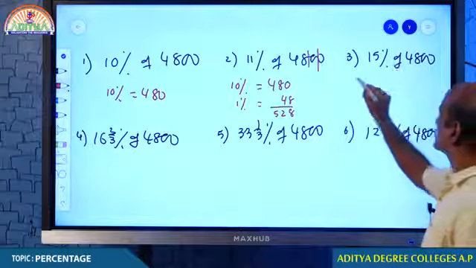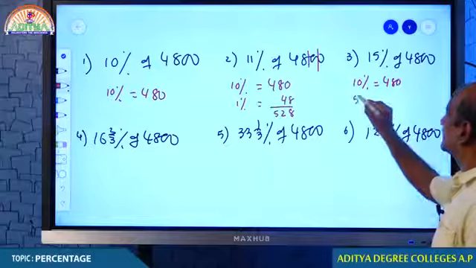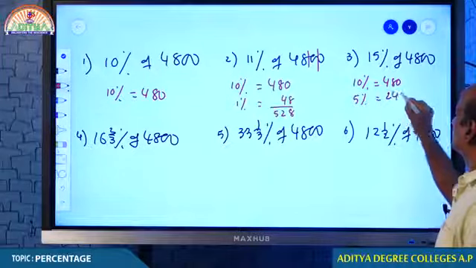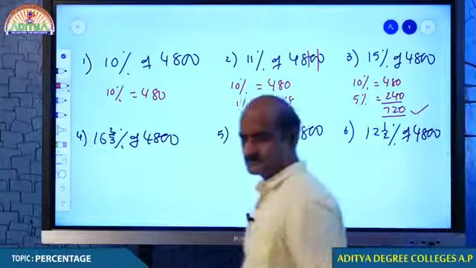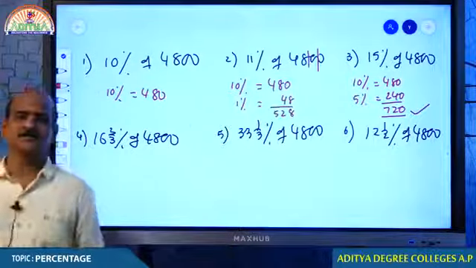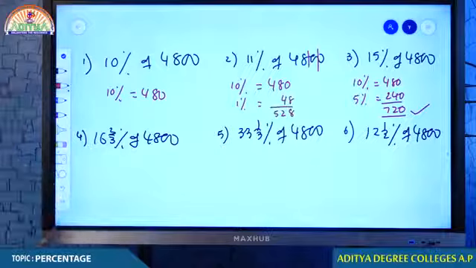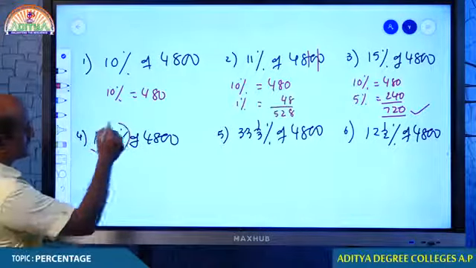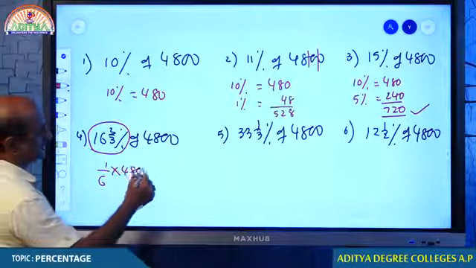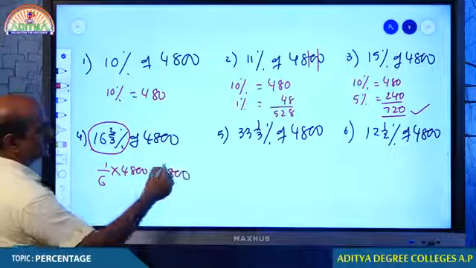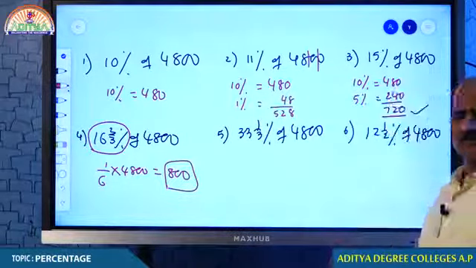If I have to get 15%, what I do you know? 10% is 480 and 5% is 240. That comes 720. So if you know 10%, you can find 5% and thereby you will be getting this answer, right? Because 16 2/3% is a standard percentage, the same can be converted into 1/6, hence your answer must be 800. So that is the advantage, that is the reason why I ask you to remember some of the percentages.